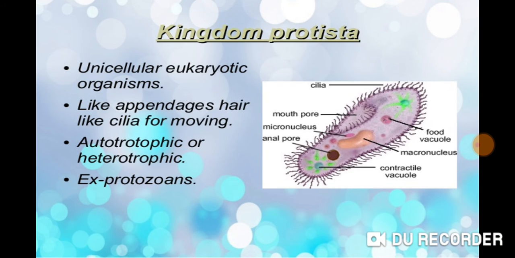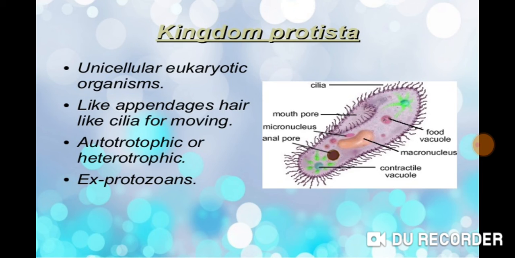Now the kingdom Protista. This is a unicellular kingdom that has unicellular eukaryotic organisms. Eukaryotic organisms are those kinds of organisms that have membrane bounded structures. They have hair like cilia. They are autotrophic and heterotrophic.